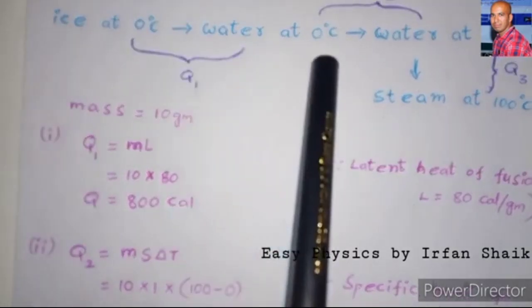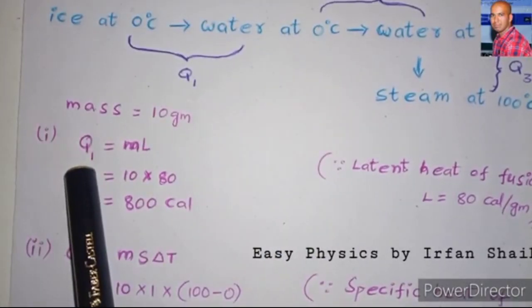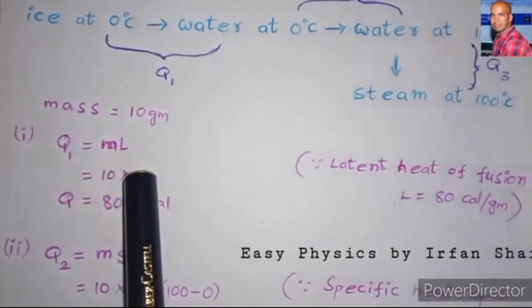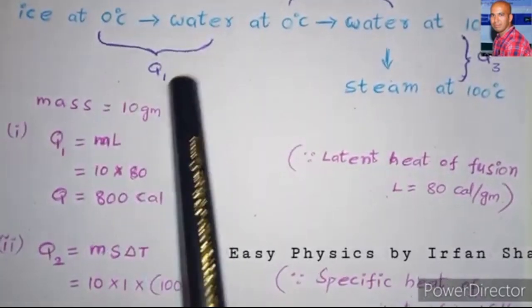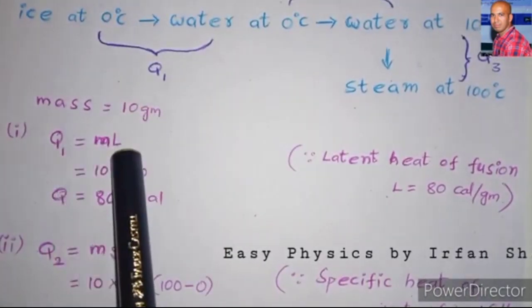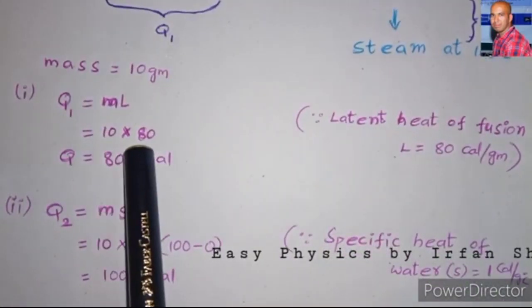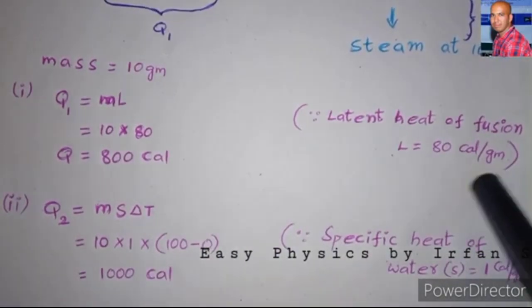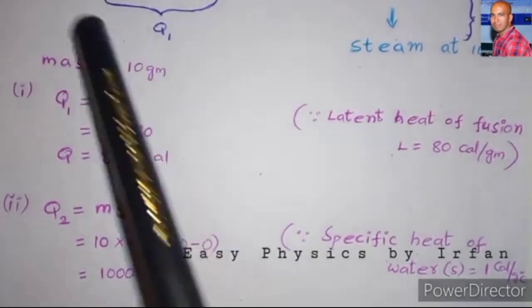So when there is no difference in the temperature, we have to use the formula Q1 is equal to mL. What is L here? L is the latent heat of fusion, because ice is converting into water. We know the mass m is 10 grams, and the latent heat of fusion is 80 calories per gram. By substituting and simplifying, we get 800 calories. So this is the value of Q1.